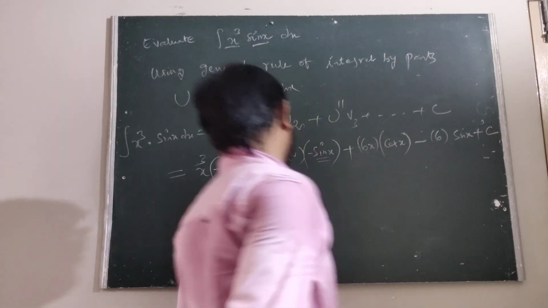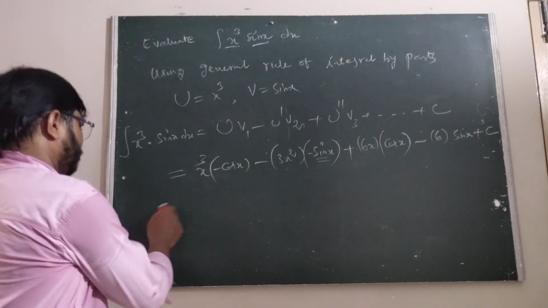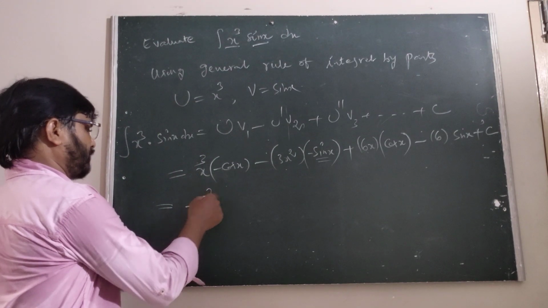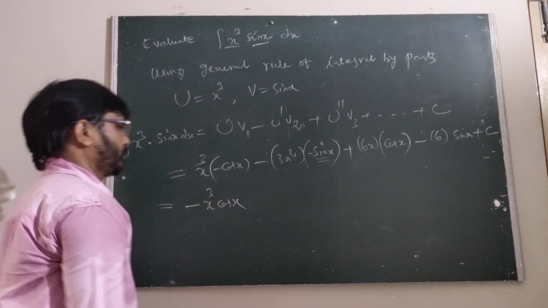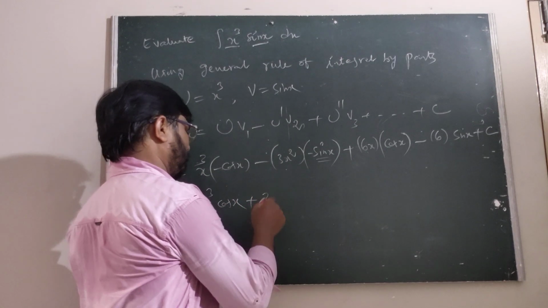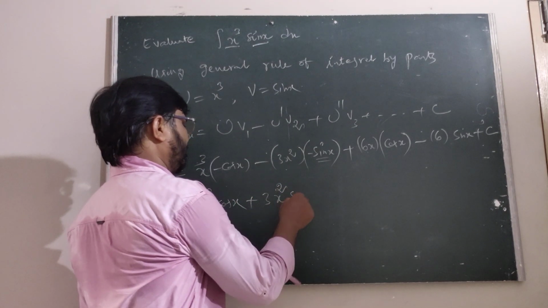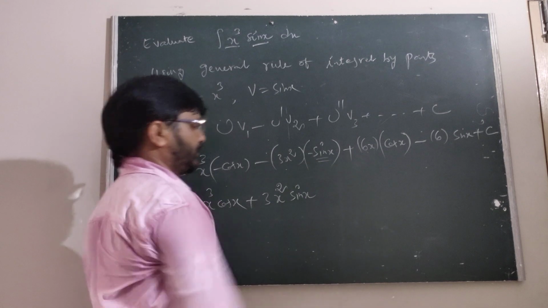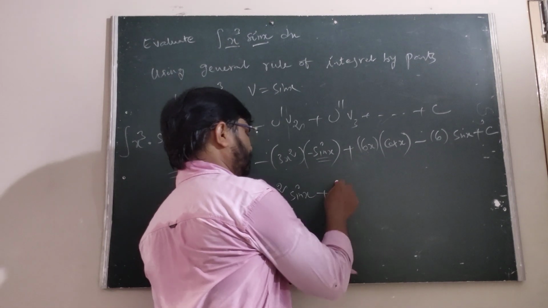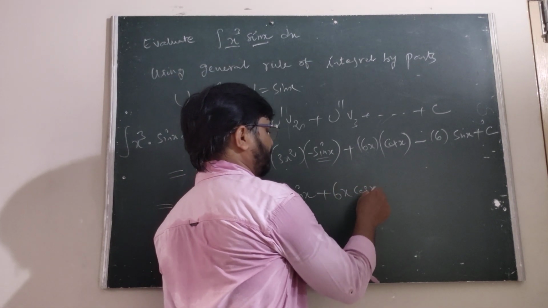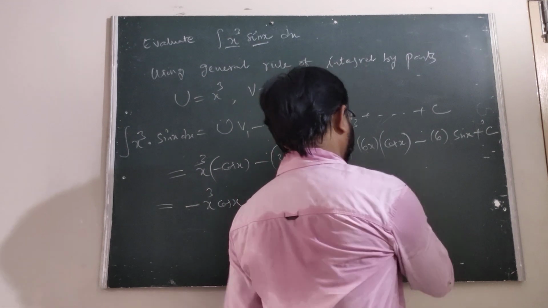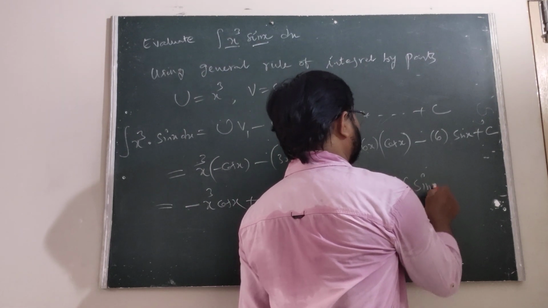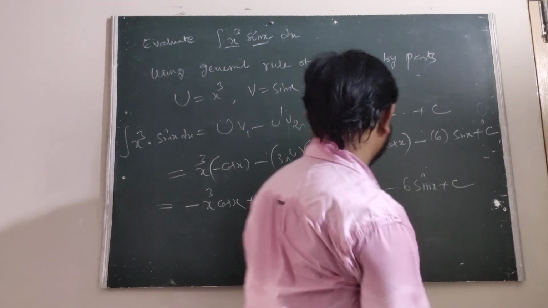We are taking the c. Now we can write here minus of x cube into cos x, minus into minus plus 3x square into sin x. Now this is 6x into cos x minus 6 into sin x plus c.